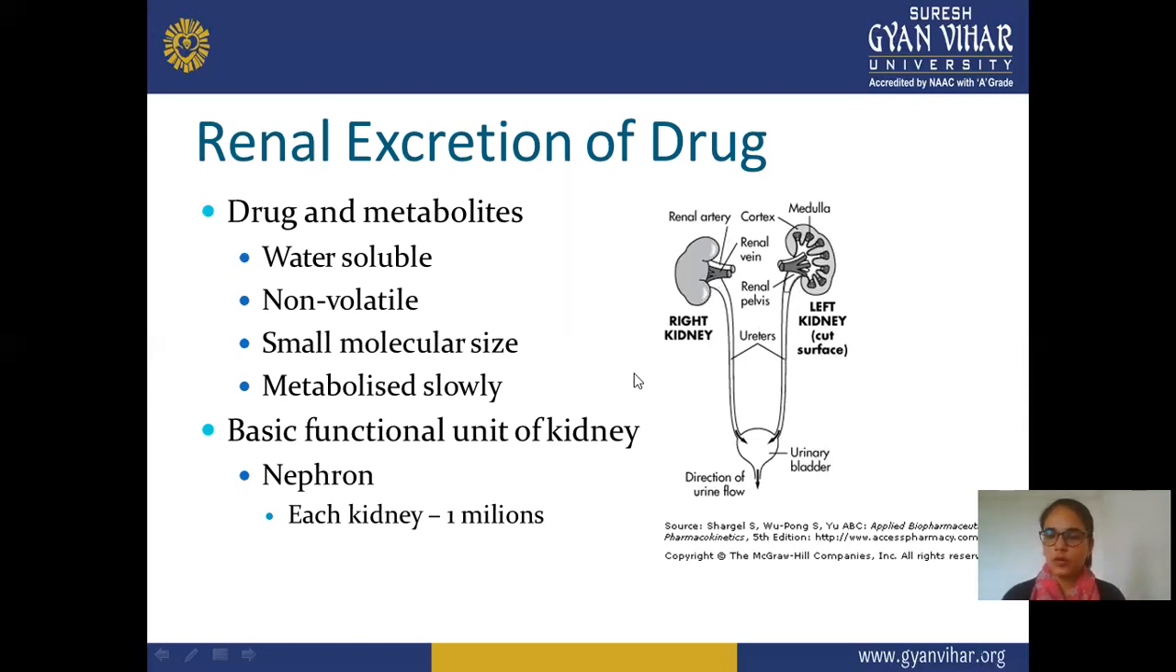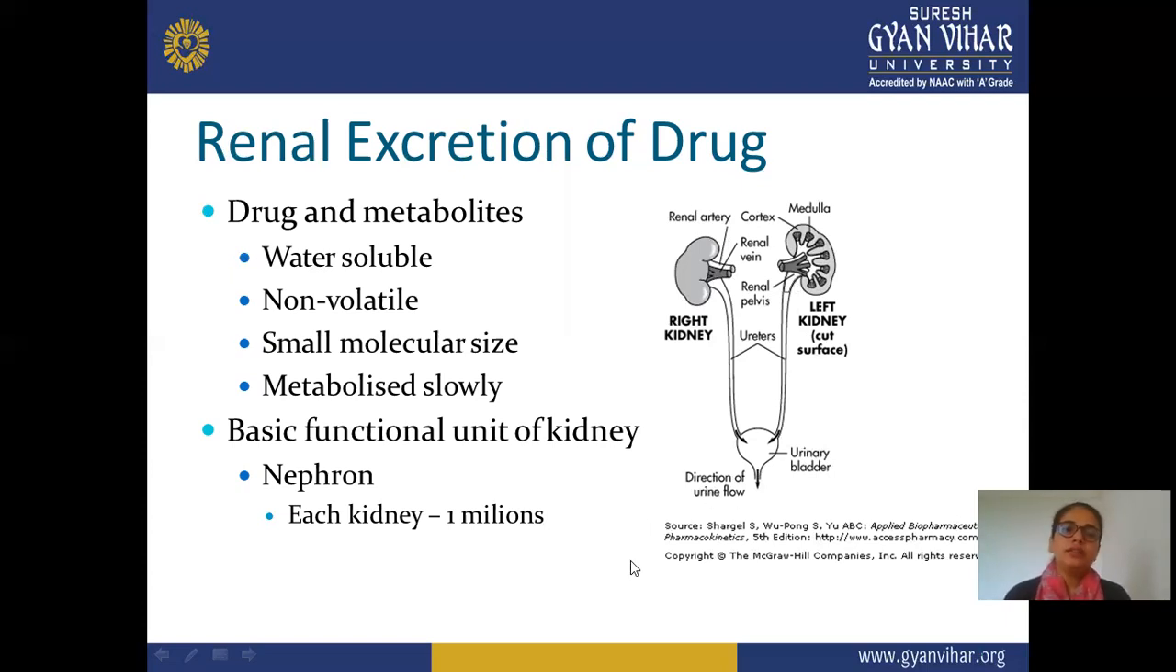So this is a diagram of your renal system, and through this filtration takes place, or the drug is excreted out of your kidney and comes into your ureter, the direction of urine flow, and through the urinary bladder this urine flows, and the drug gets excreted out through this renal excretion route.